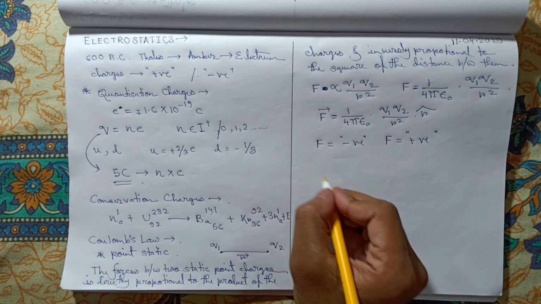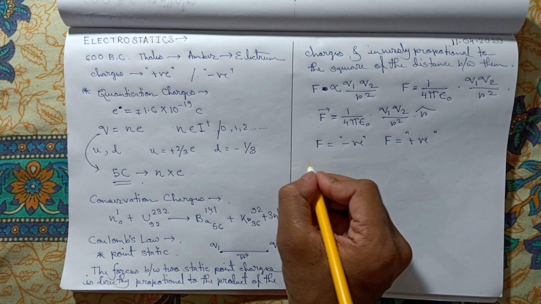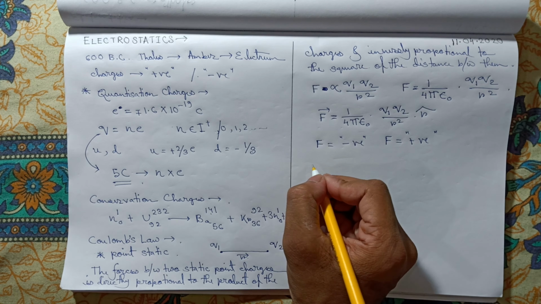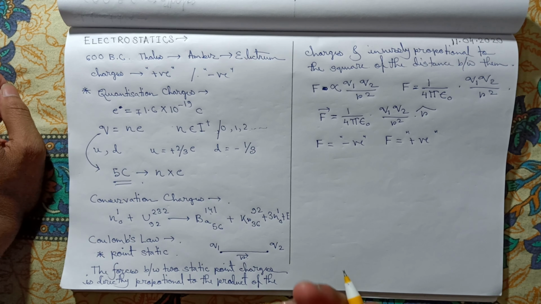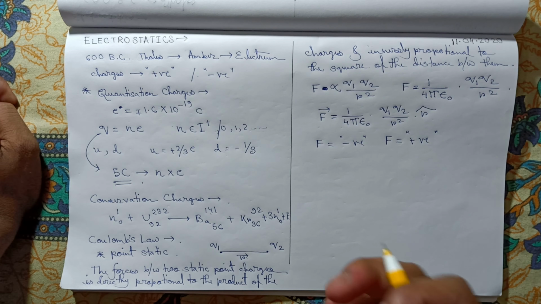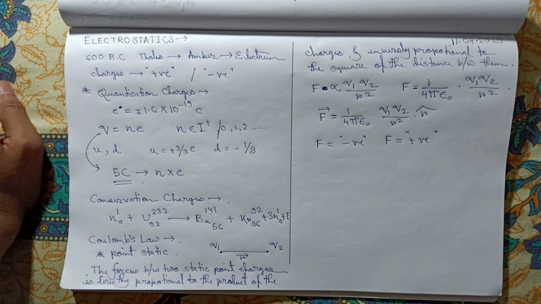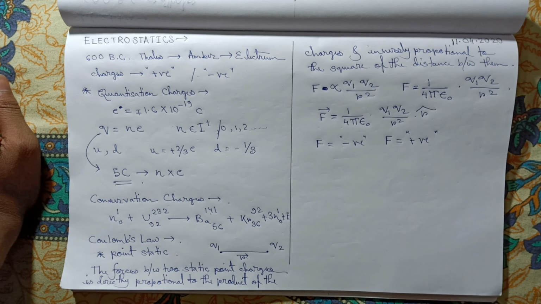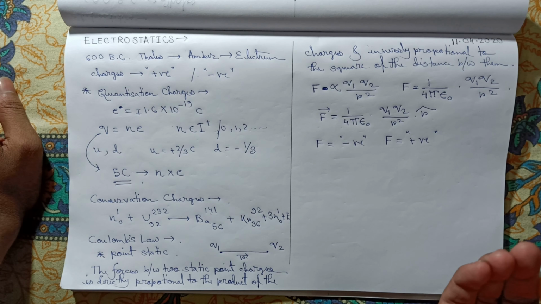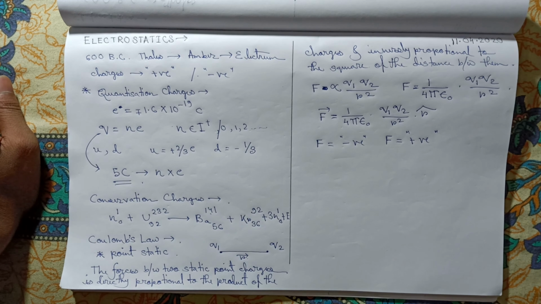And now we will move on to the superposition theorem. Before that, one important thing: Coulomb's law is similar to Newton's law of gravitation, right? In class 11 we see that. It is almost similar, but there are some key differences. The most important difference between Coulomb's law and Newton's gravitation law is that here it can be negative or positive, that means attractive or repulsive, in case of Coulomb's law, but in Newton's law of gravitation, it is always attractive. Okay, that is the key difference.